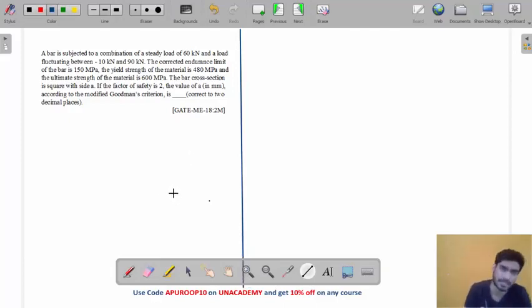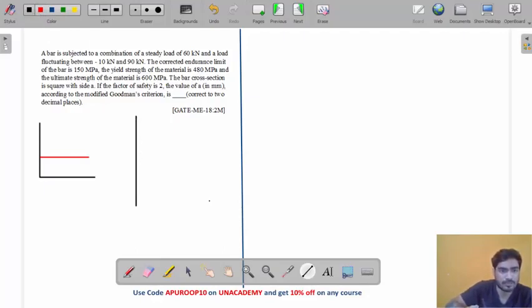So what will we do in this case, my friend? Let's understand this question. In this question, there is a steady load of 60 kilonewton. The steady load is here, 60 kilonewton. And my friend, there is also a fluctuating load.